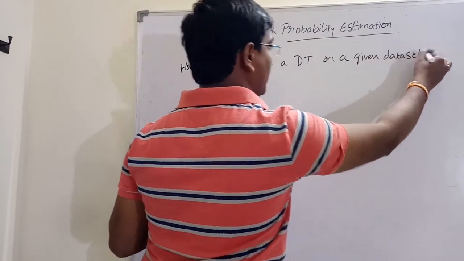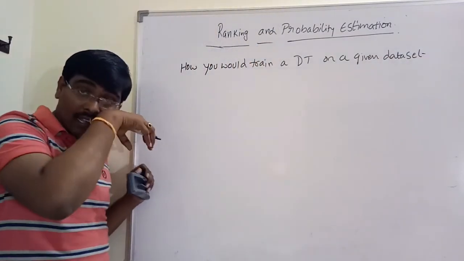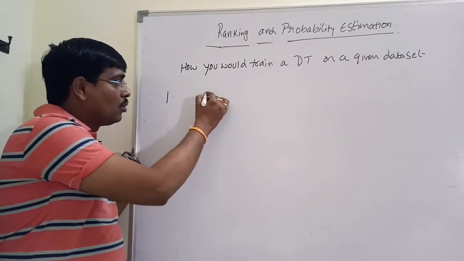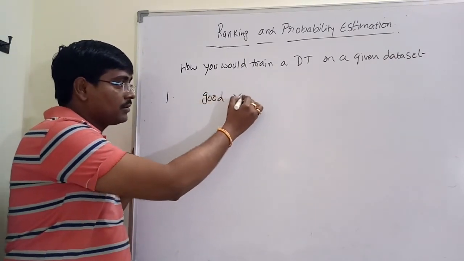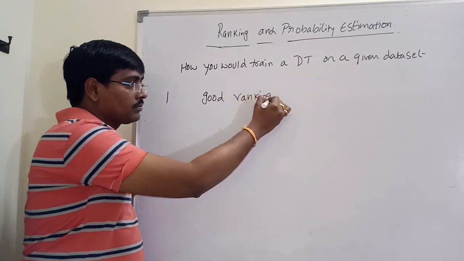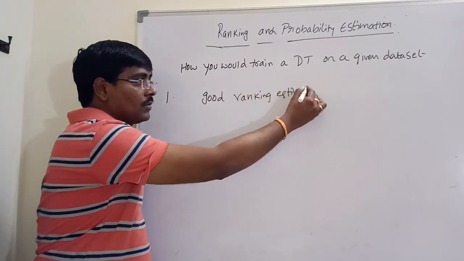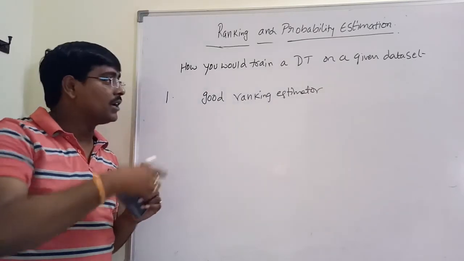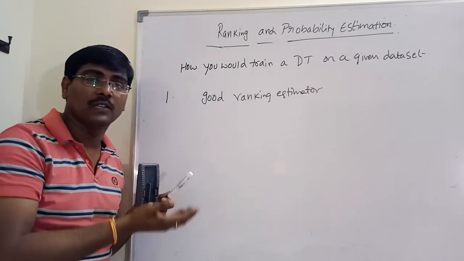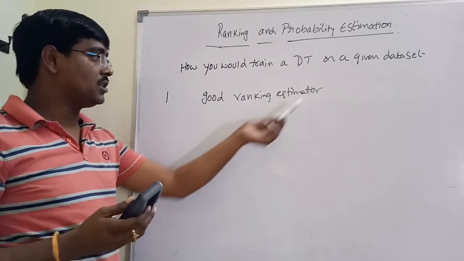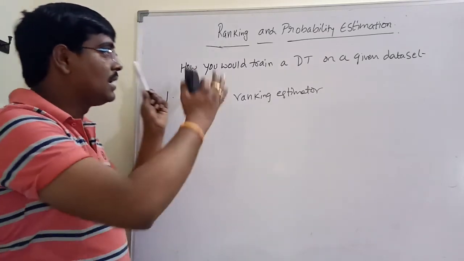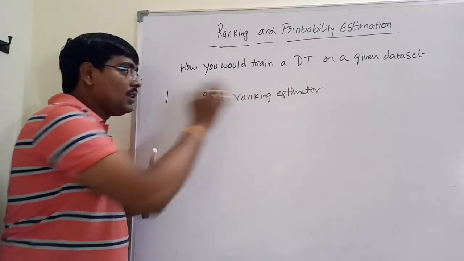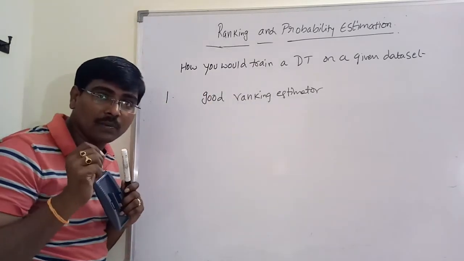Suppose I am given a data set, how do you train the decision tree? The first and most important thing is a good ranking estimator. A good ranker means good classification and good probability estimation, so that the complete decision tree is good. This is the first one, a good ranking estimator.